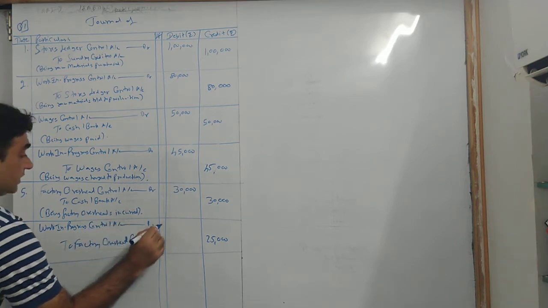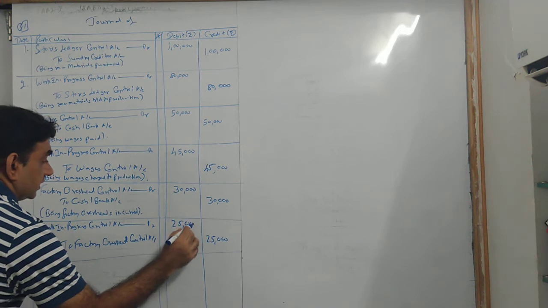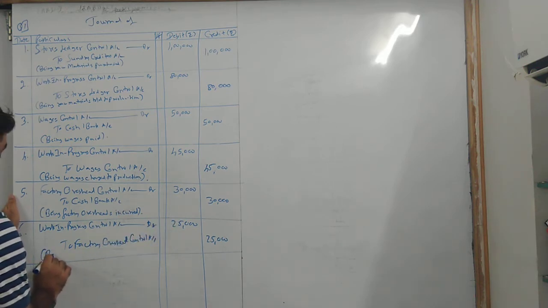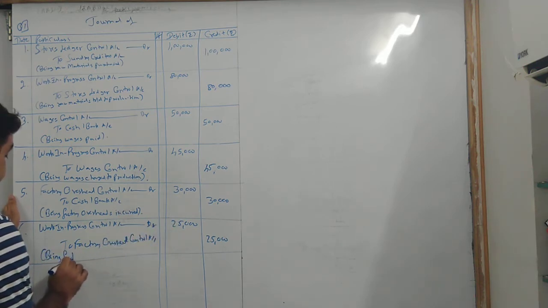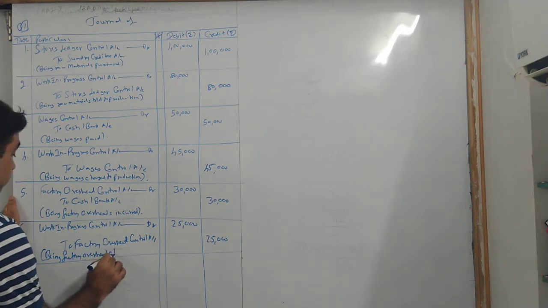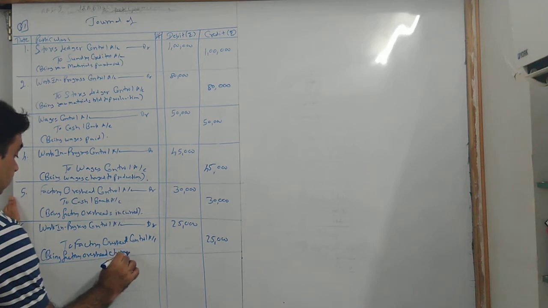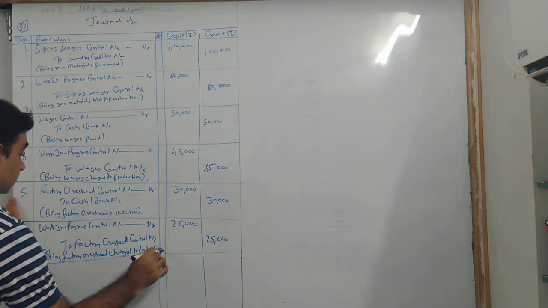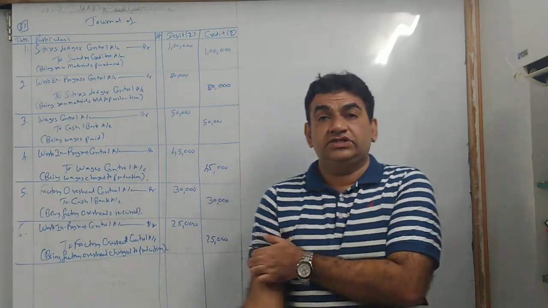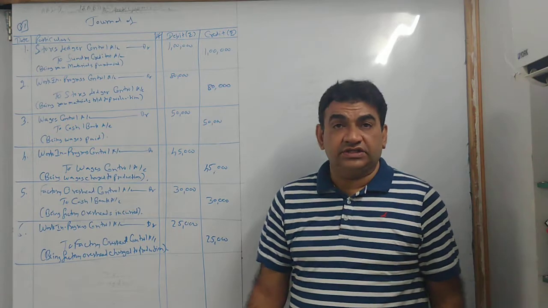So my entry becomes work in progress control account debit to 25,000 to factory overheads, being factory overheads charged to production.